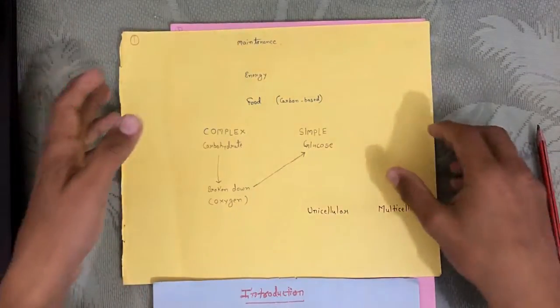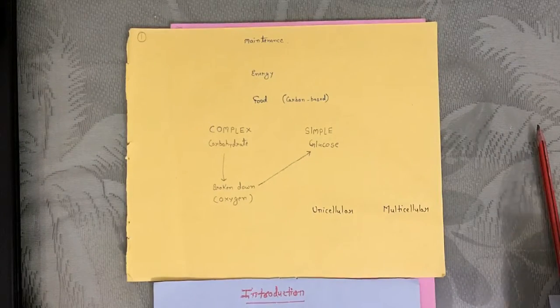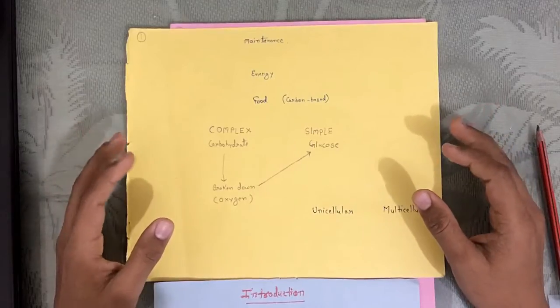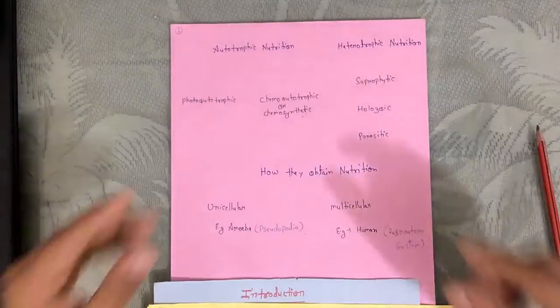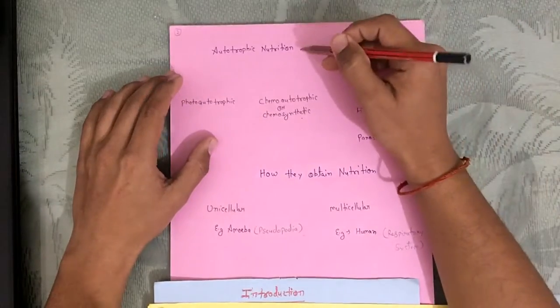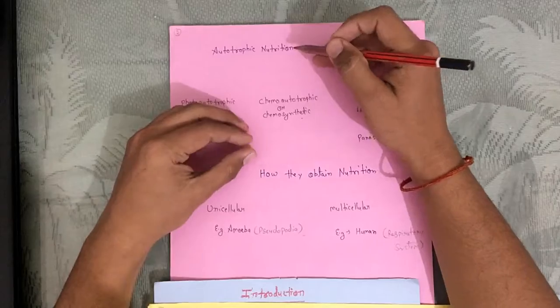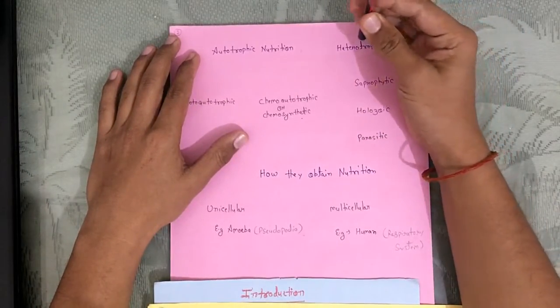What is nutrition? Nutrition is something we eat. Although organisms have a common need for energy, they fulfill it in different ways. The first one is autotrophic, which means they can prepare their own food, in two different ways.